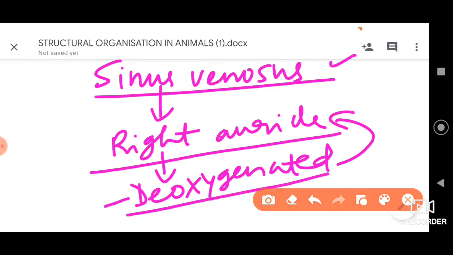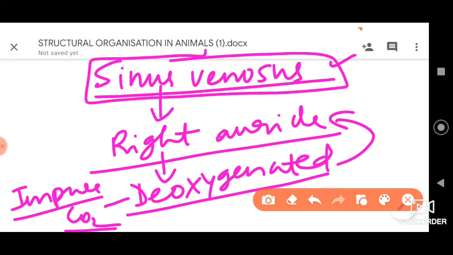Deoxygenated means, in simple terms, impure blood, or the blood which has more of carbon dioxide and which needs to be made pure, which needs to be made oxygenated. So this deoxygenated blood moves to the right auricle through a triangular structure called sinus venosus.